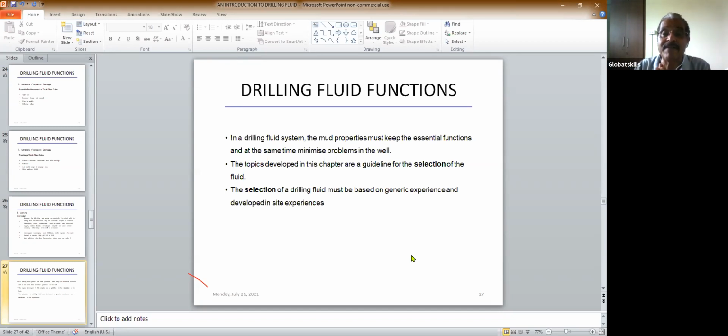The topic developed in this chapter is guidelines for selection of the fluid. The selection of drilling fluid must be based on general experience and developed with inside experience. What happens? Of course, if you are a new mud engineer working on the rig, you will get a mud program. Everything will be there. What should be the parameters? If you face this problem, what should be the additive you have to add? How much bentonite to add? How much barite to add? But sometimes experienced people learn a lot of things, and they take their own decision. Those things you can learn through experience only.